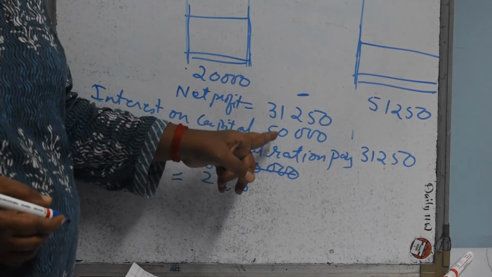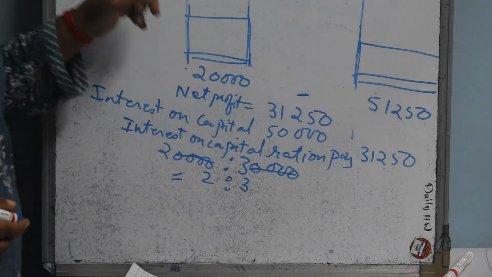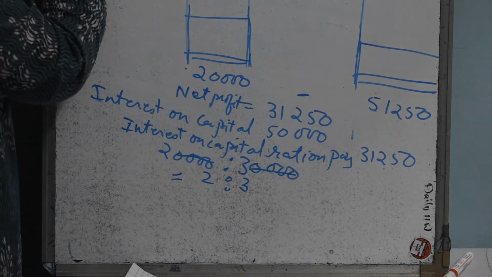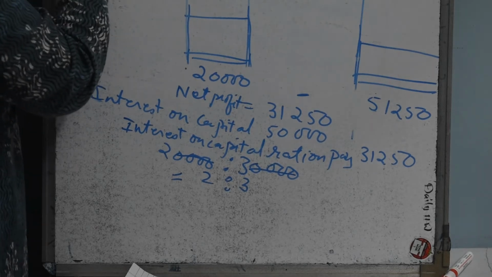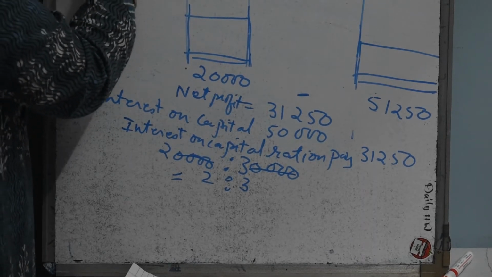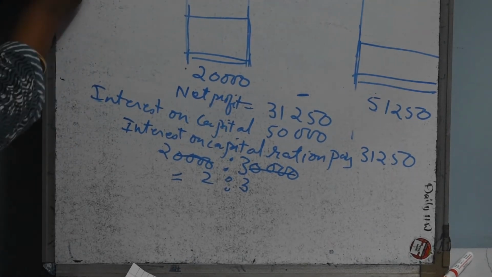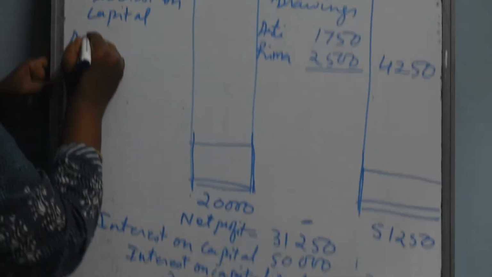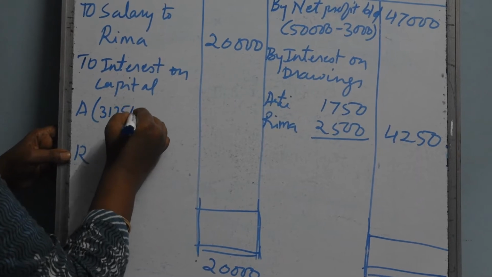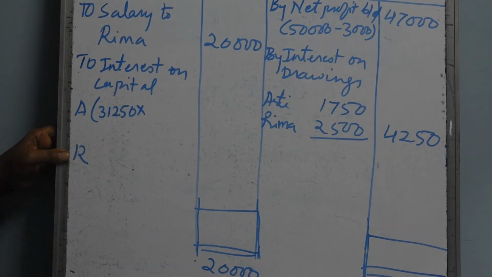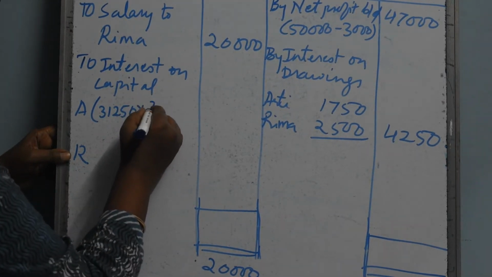Net profit is less than the interest on capital. So here you have to write interest on capital, Aarti and Rima I will write here. Aarti will get 31,250 multiplied by 2 upon 5.